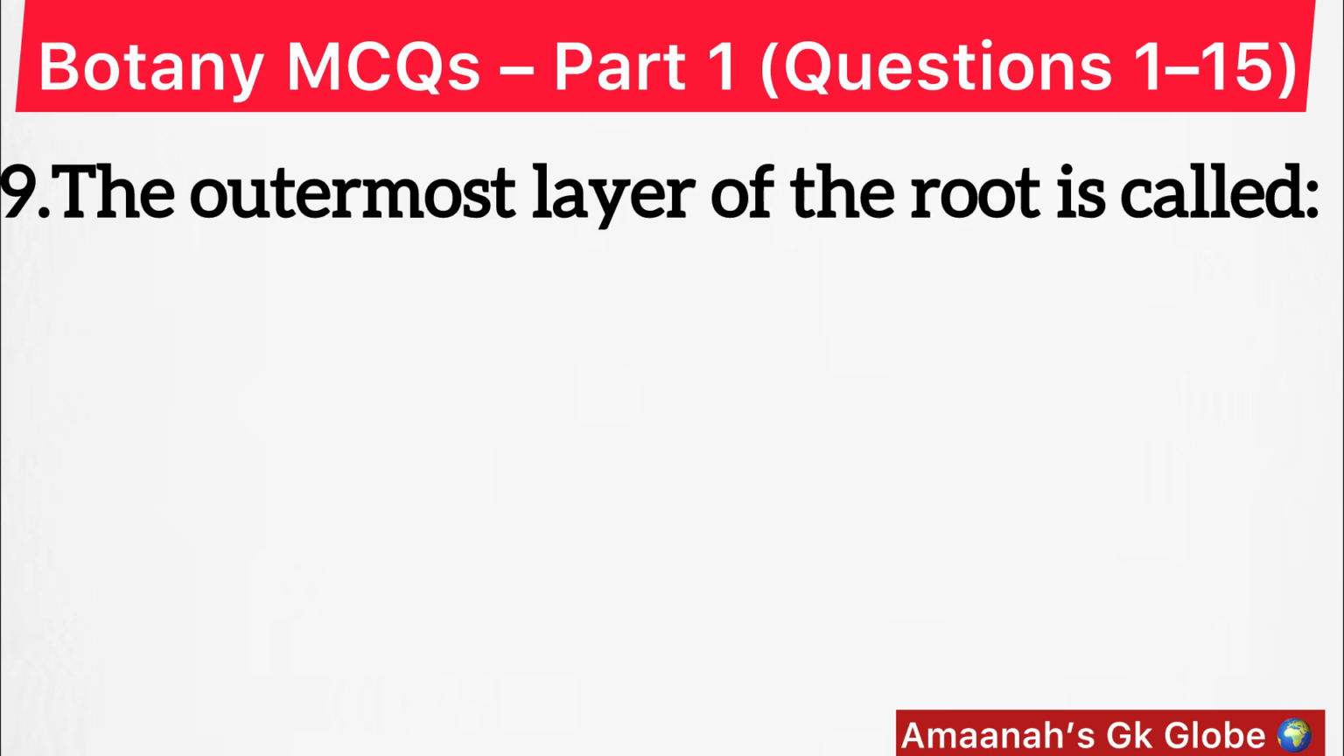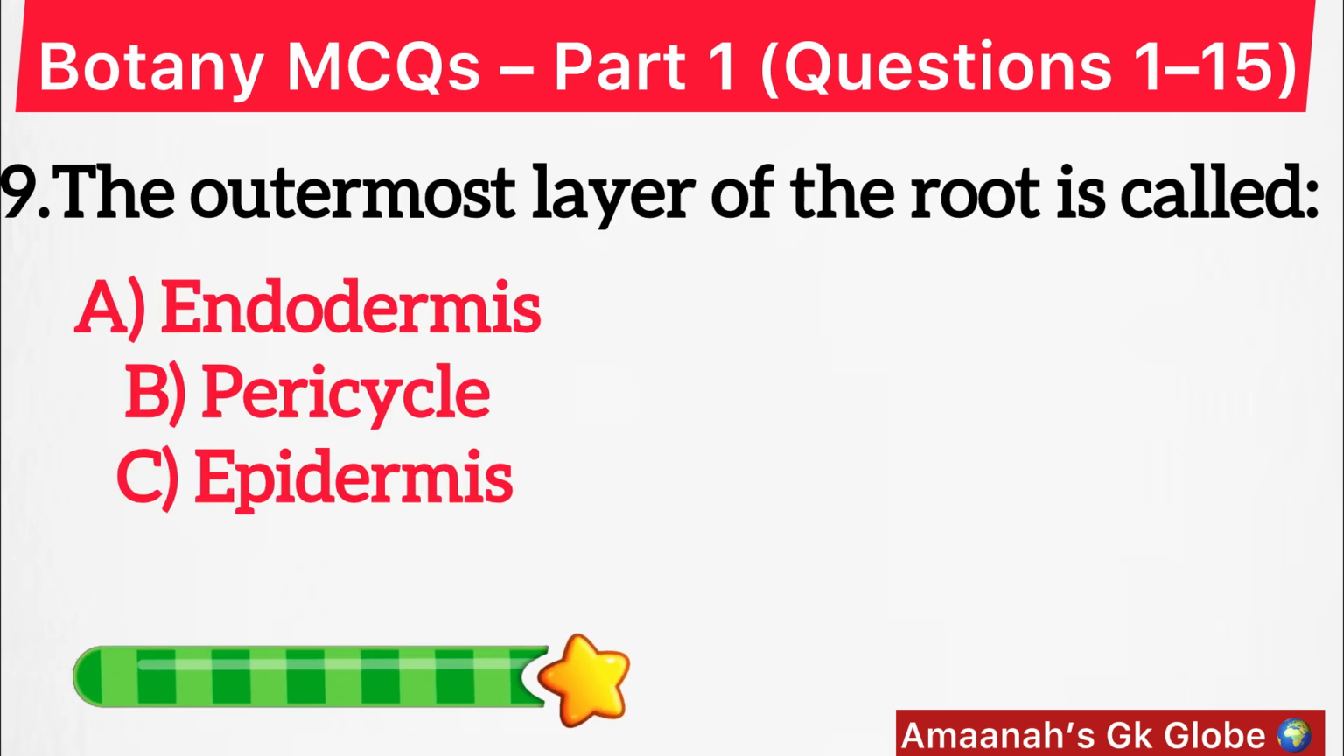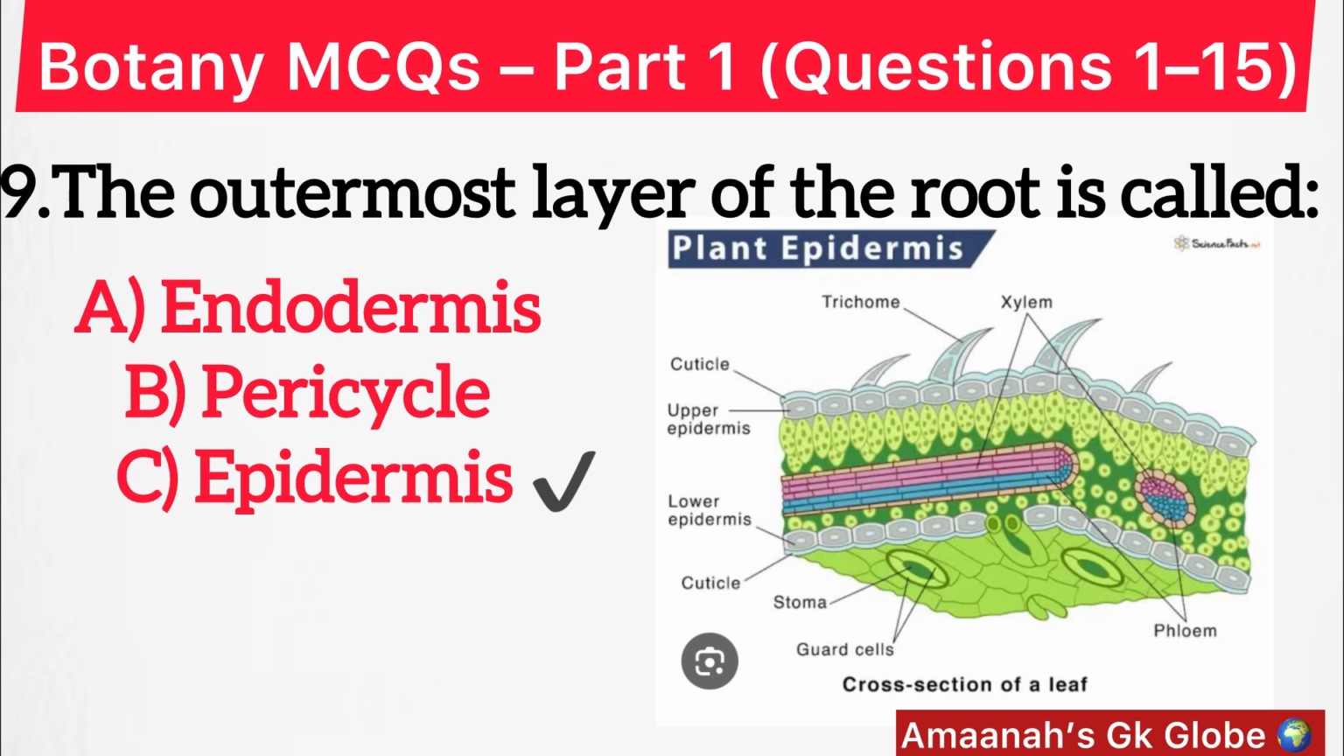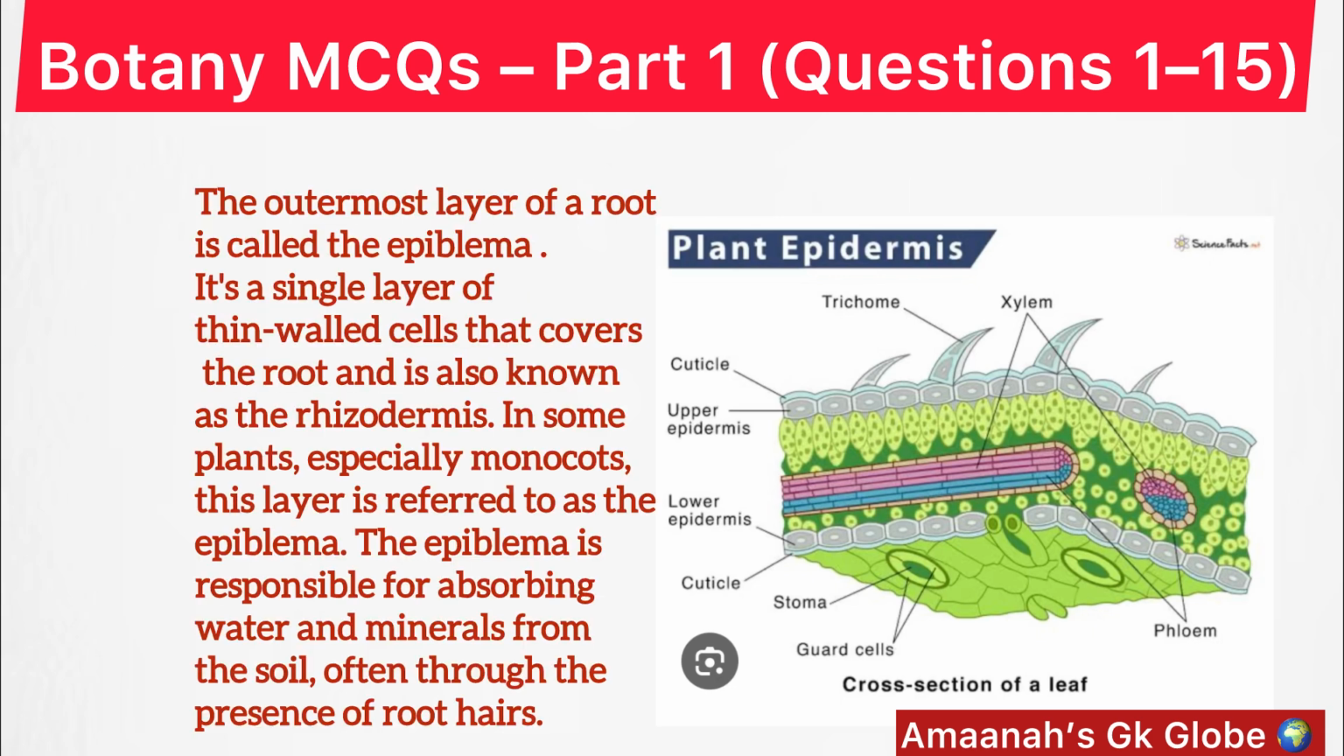The outermost layer of the root is called option C, epidermis. The outermost layer of a root is called the epiblema. It's a single layer of thin walled cells that covers the root and is also known as the rhizodermis. In some plants, especially monocots, this layer is referred to as the epiblema. The epiblema is responsible for absorbing water and minerals from the soil, often through the presence of root hairs.